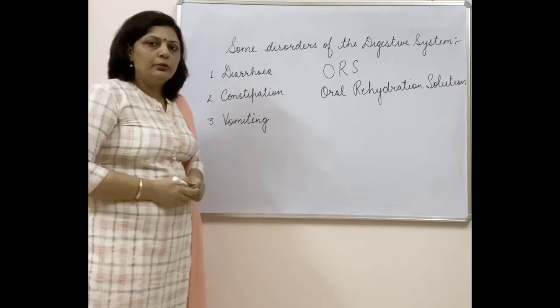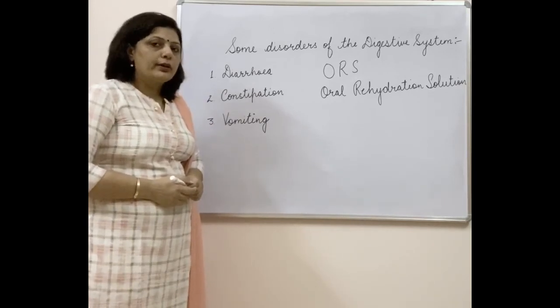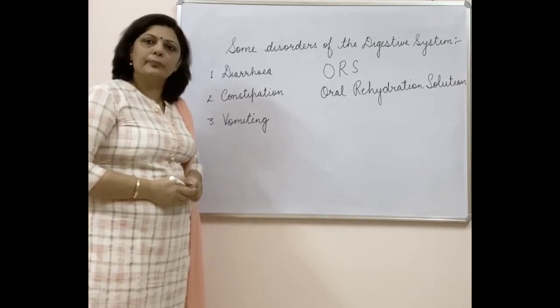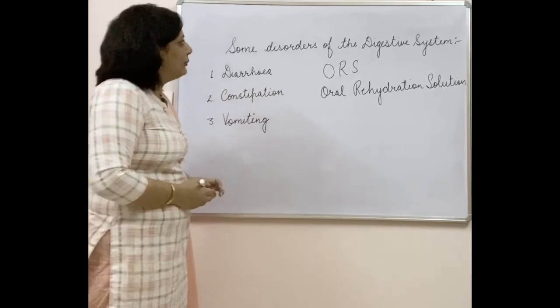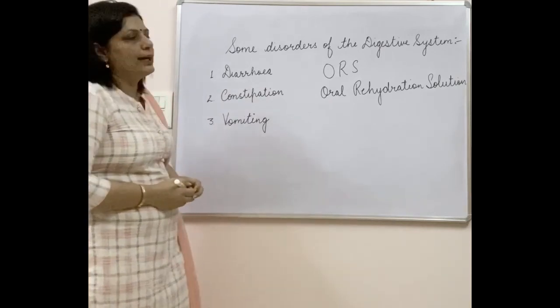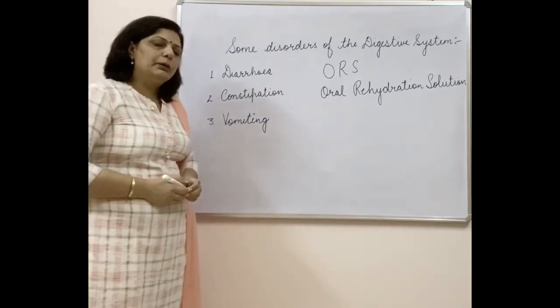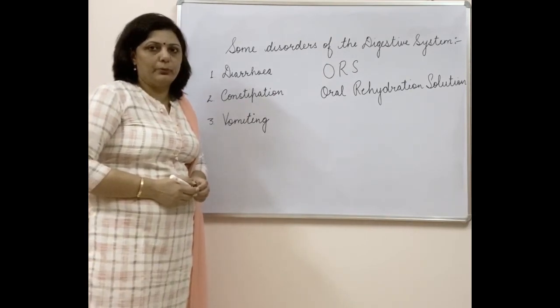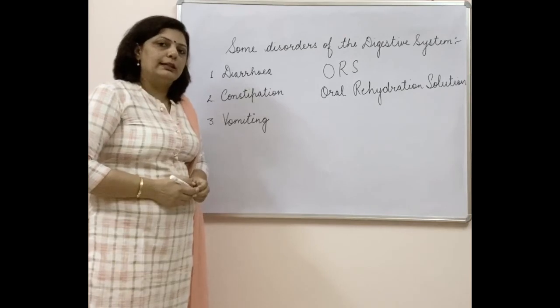So to avoid vomiting or the sensation of vomiting, it is always advised to have your food on time. These are the three main problems which occur with the digestive system and can be easily cured or prevented by taking some precautionary measures or improving your eating habits.